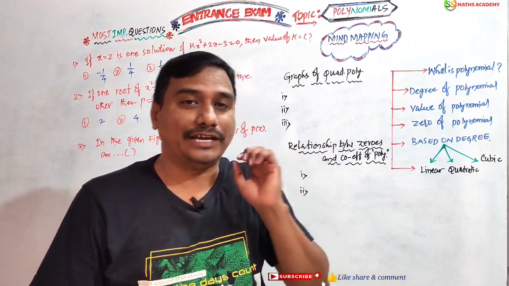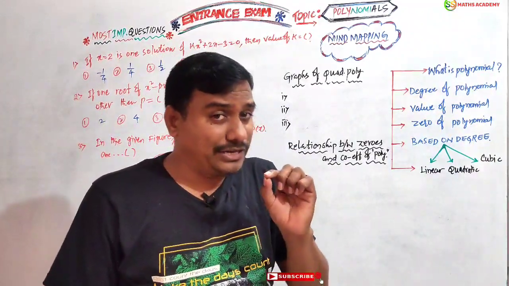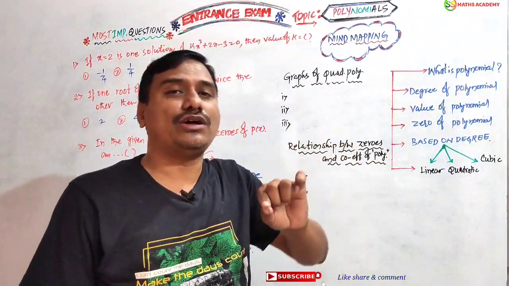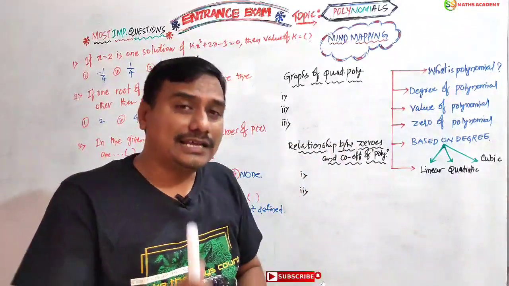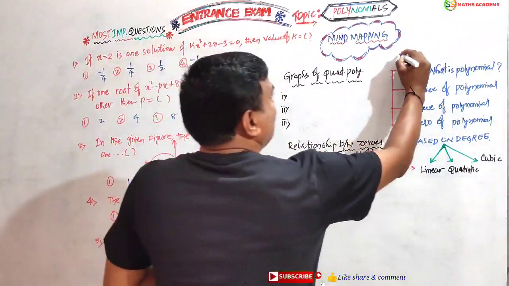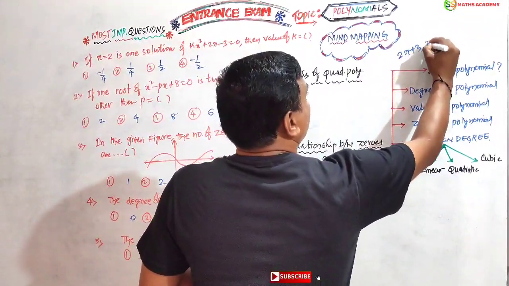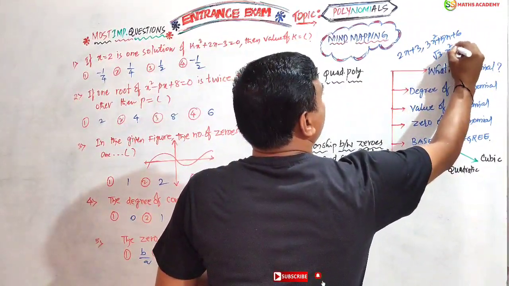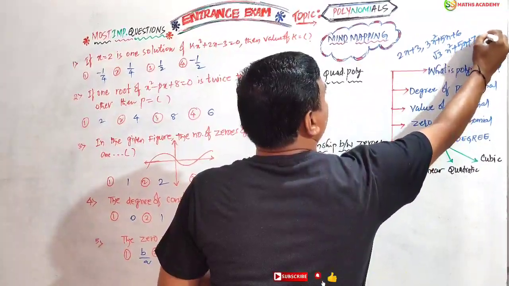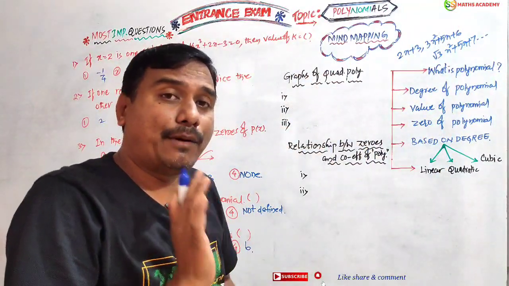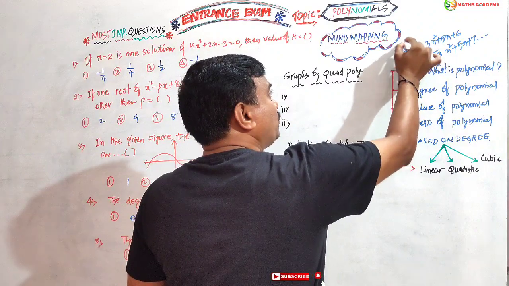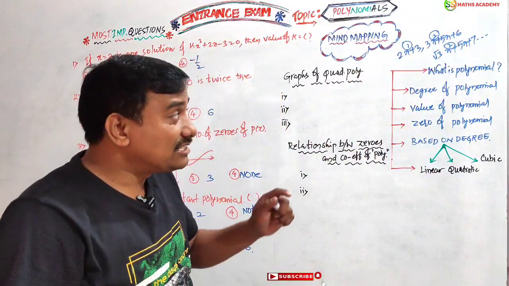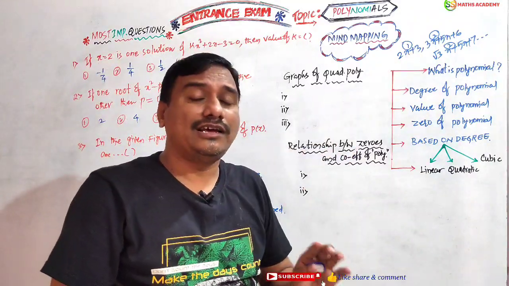Examples: 2x plus 3, 3x square plus 5x plus 6, root 3 x square plus 5x plus 7, and so on. These are all called polynomials. Here the powers are positive numbers. That is the reason these three examples are polynomials.